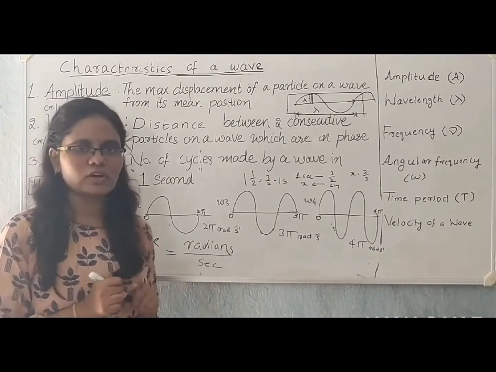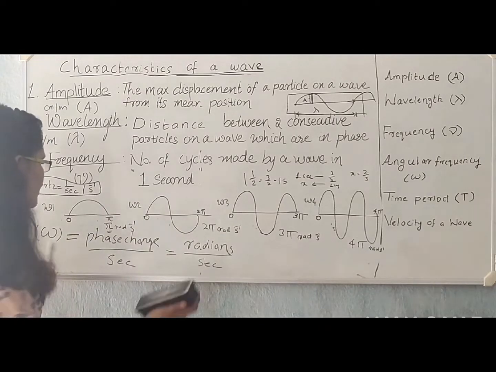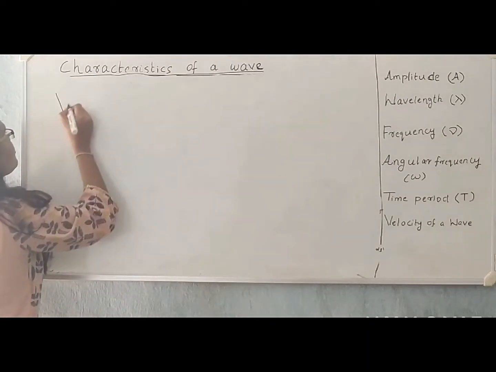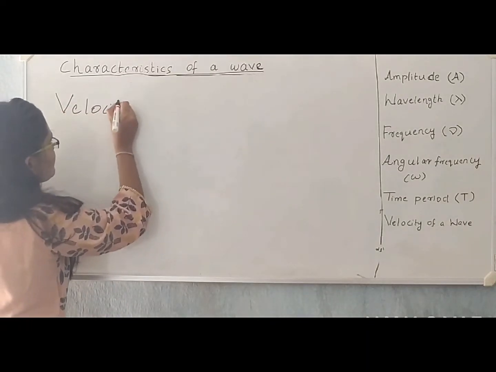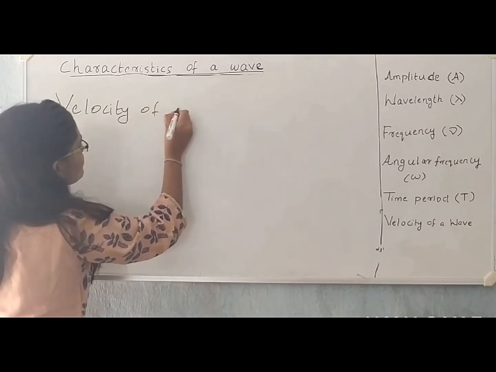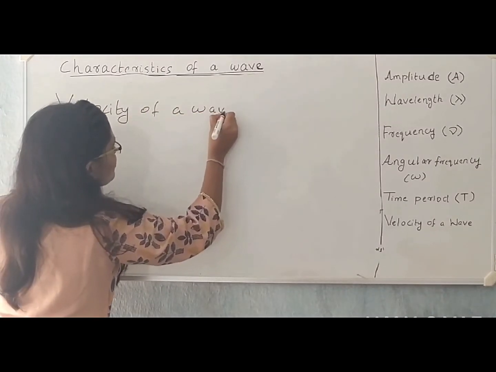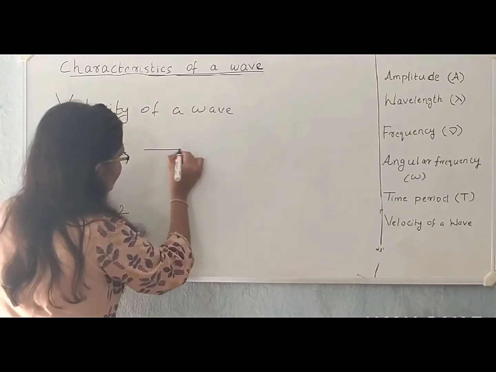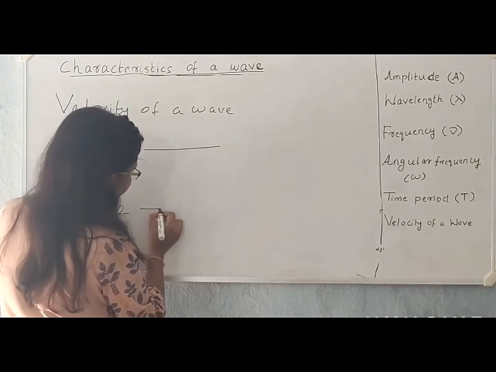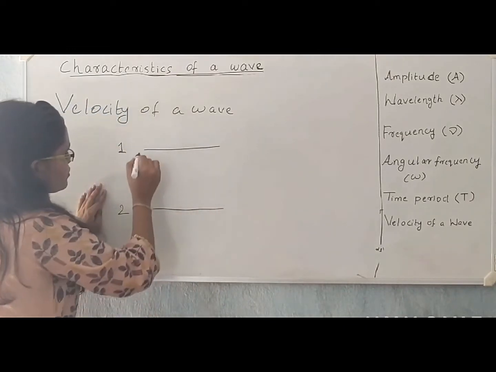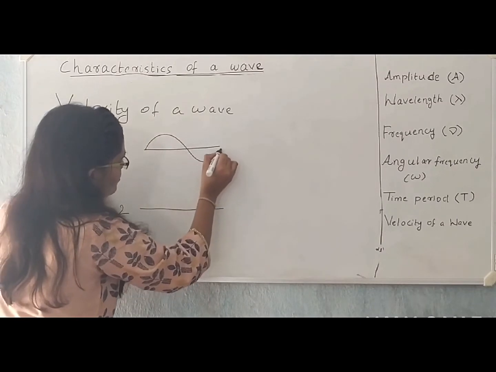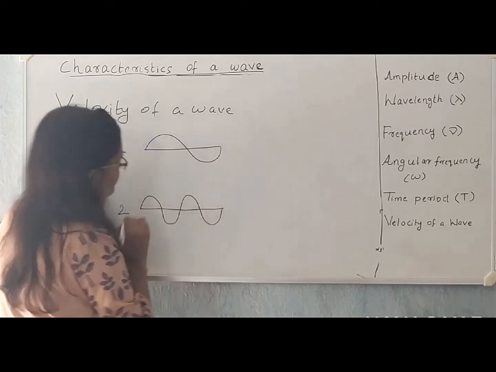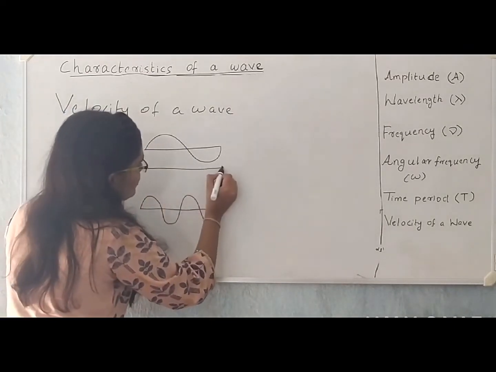Now let us define the velocity of a wave. For that, let us consider two waves, wave 1 and wave 2. Now this is the wavelength of wave 1.